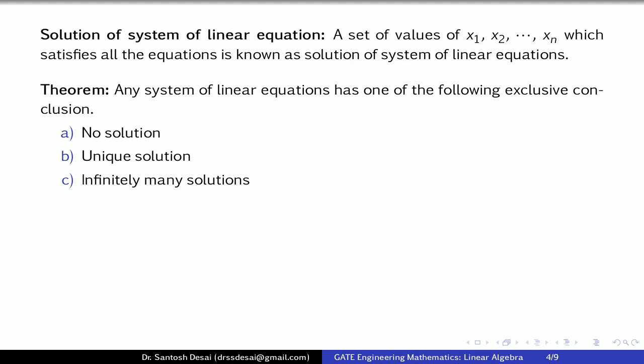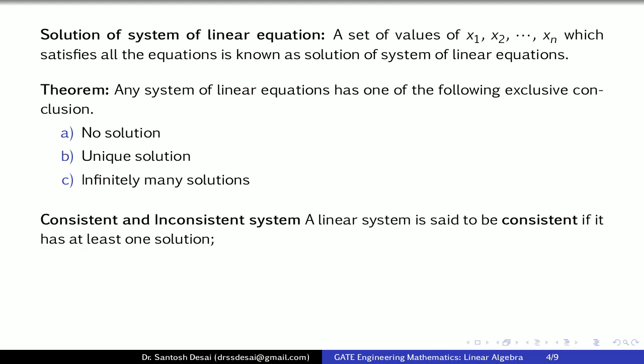So let us consider consistent and inconsistent system of linear equations. A system is said to be consistent if it has at least one solution. That is, if the given system has a solution, then we say it is consistent, and if it has no solution, then we call it an inconsistent system of equations.